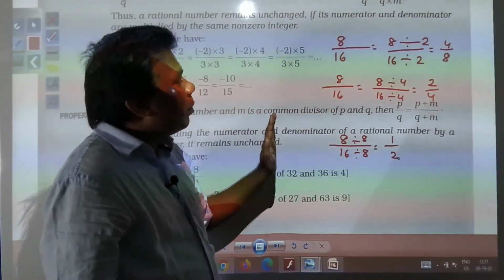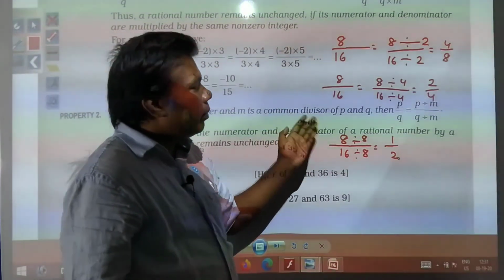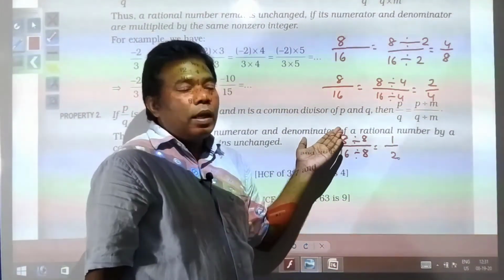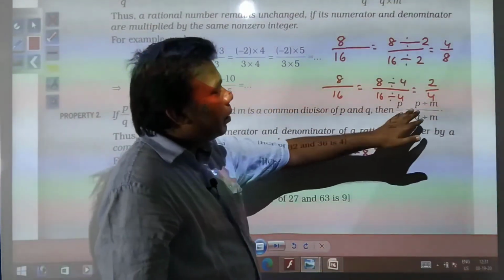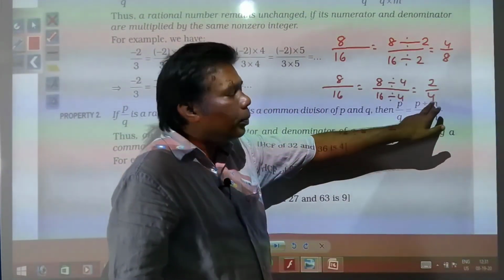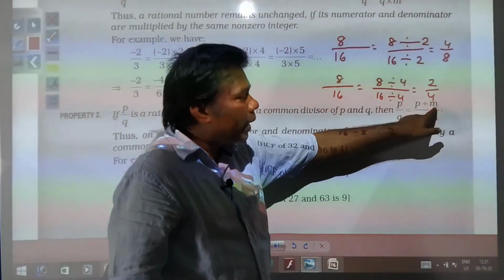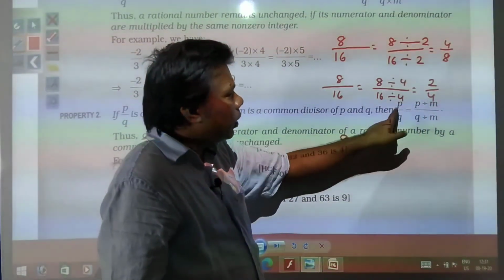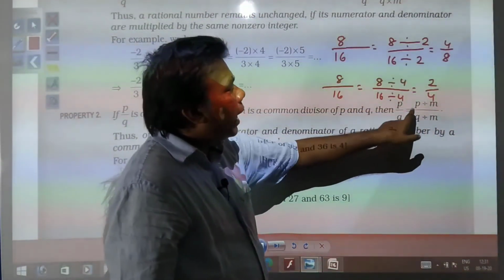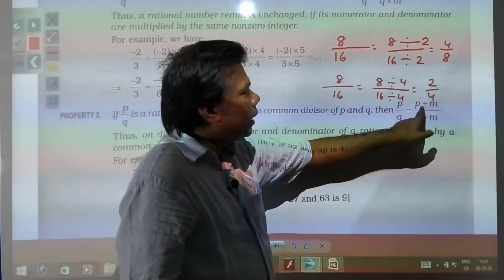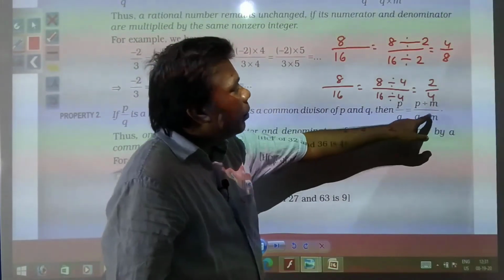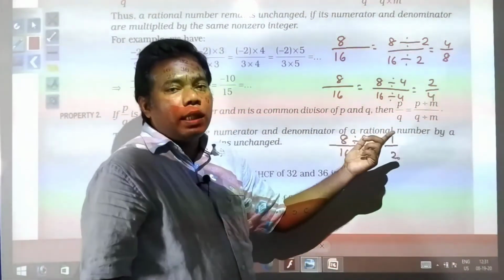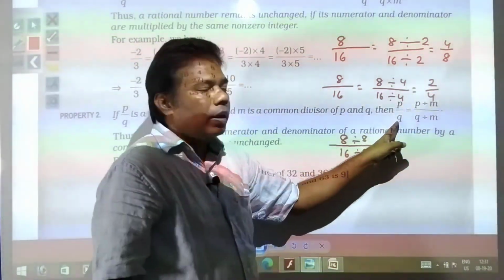So if you have any fraction or rational number, and you divide the numerator and denominator by the same number, the value is unchanged. Suppose p by q is the rational number and you divide p and q by m, then the number you get will be the same as p by q.